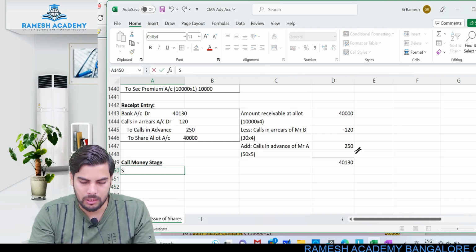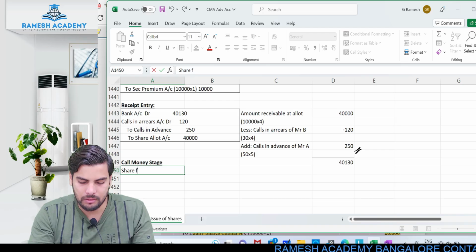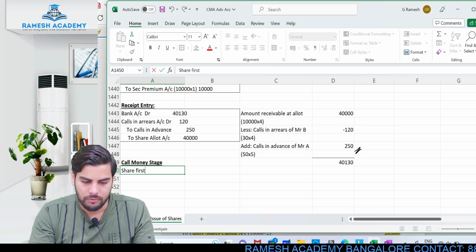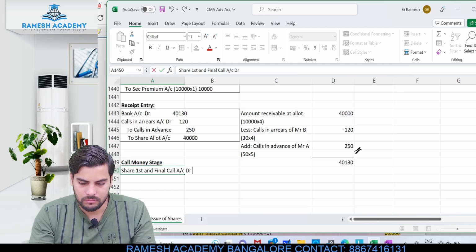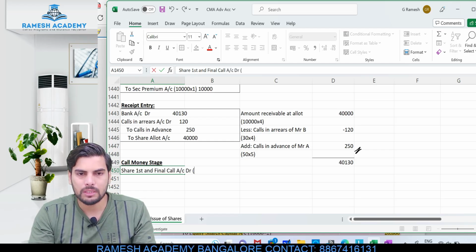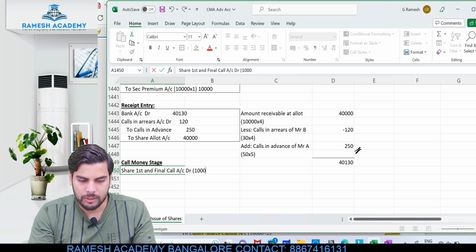So the entry would be like this: share first and final call account debit, with respect to the entire shares.